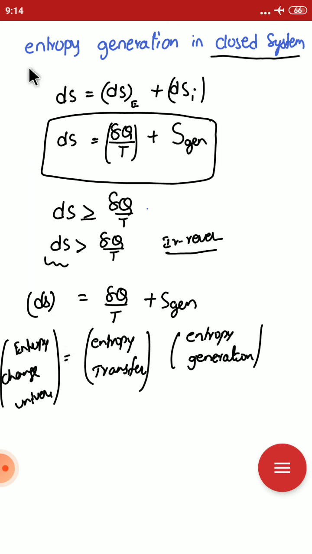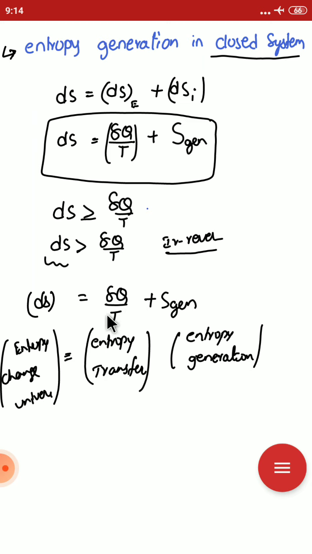The point I want you to understand is that the entropy change of the universe is equal to the entropy transfer plus the entropy generation. This entropy generation is due to the internal irreversibility of the process, and the entropy transfer is due to the external heat transfer while a process is occurring.